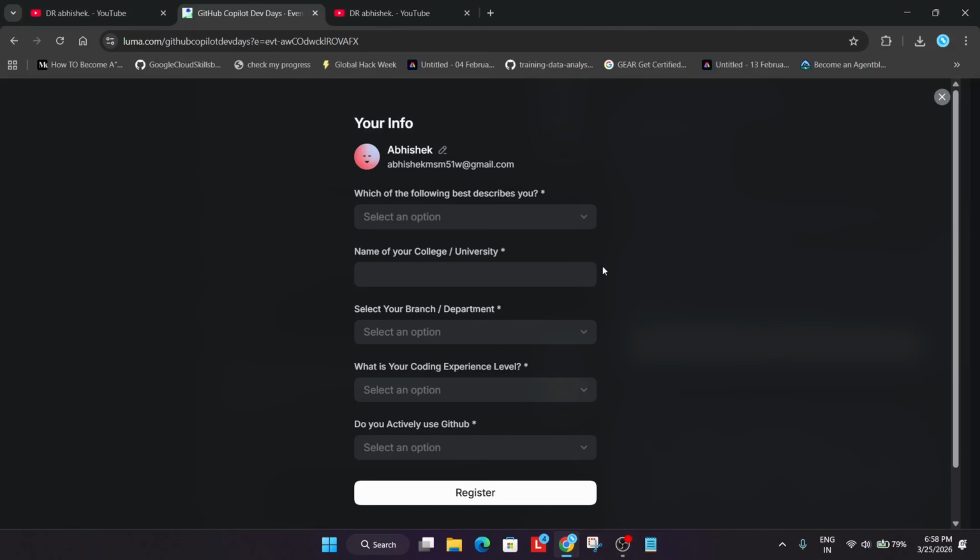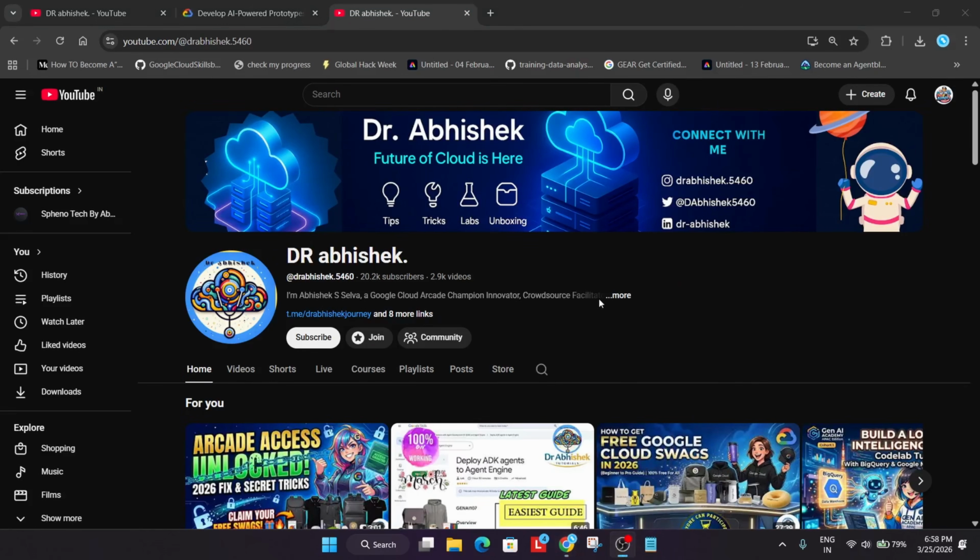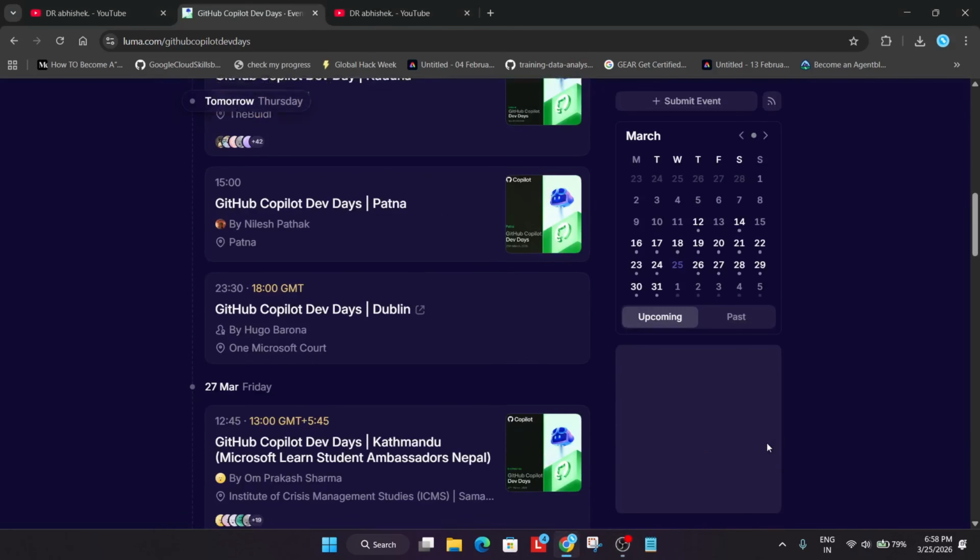Now here you have to enter your details, mostly like whether you're a student or developer, you have to mention your college or university. Sometimes it may be a drop down option over here, or sometimes they ask you to type. Then you have to mention your branch and department and just click on register. After that, all the updates will be sent to you on your registered email, means whatever email you have used for registering in this event, and all the notifications will be sent to you. So you can always check out and find out.